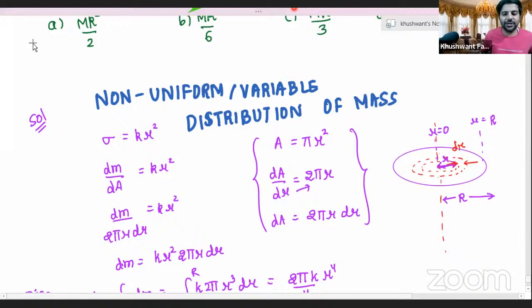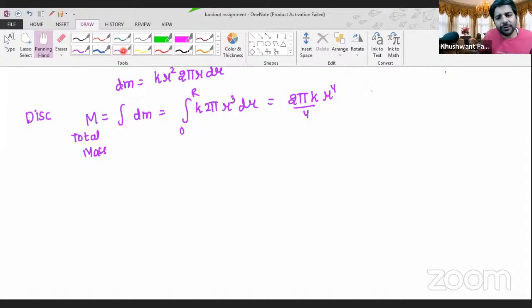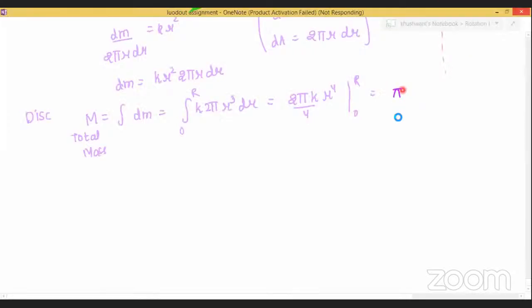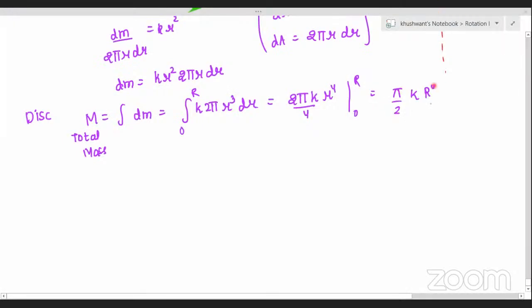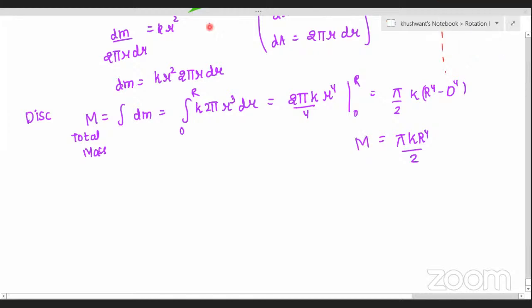Okay, dear learners. Praveen, ready for the next part? Yes, sir. Let's substitute the limits as you just told, Praveen. You all need not write, I know you are tired. Write it tomorrow or day after, whenever you are free. So, what will we write here, Praveen? Therefore, 2π k by 4, times of r power 4 minus 0. That will therefore be equal to π k r power 4 by 2. What is this? Moment of inertia or total mass? Total mass, sir.